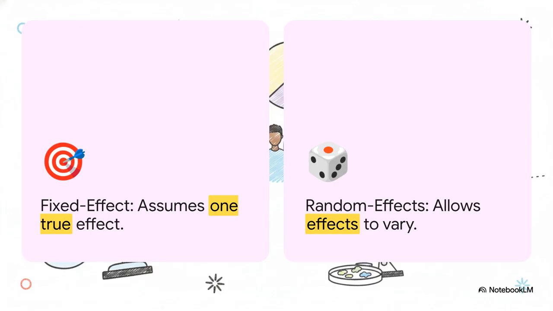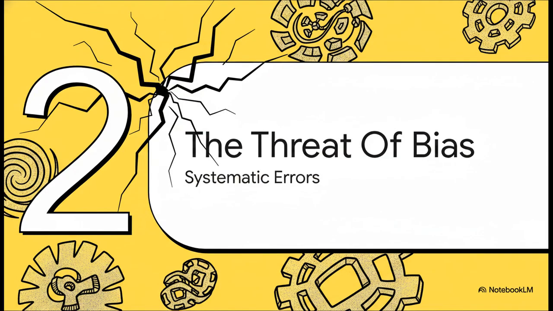Now, when researchers mathematically pool this data, they have to choose a mathematical model. They'll use either a fixed effect model, which just assumes there's one single shared truth across all the studies, or a random effects model. And the random effects model is pretty clever because it accounts for the messy reality that clinical effects often vary across different trials due to things like different patient populations or slightly different protocols. But what happens when the foundation of all that is cracked?